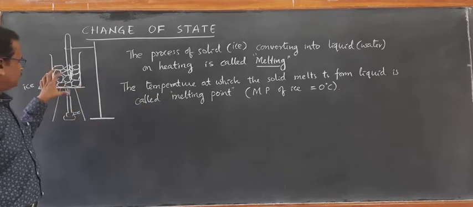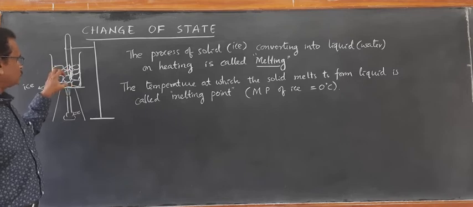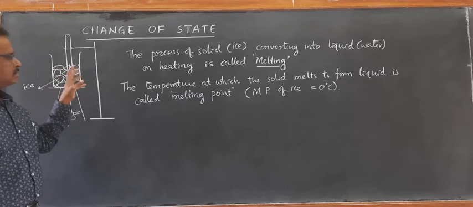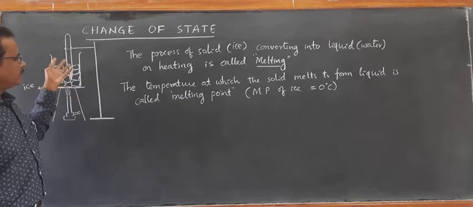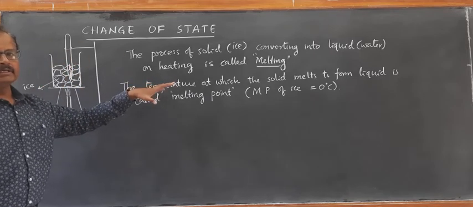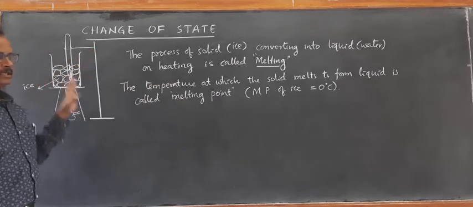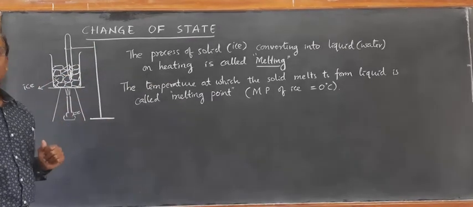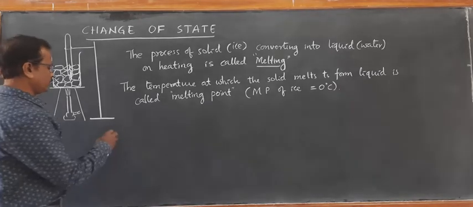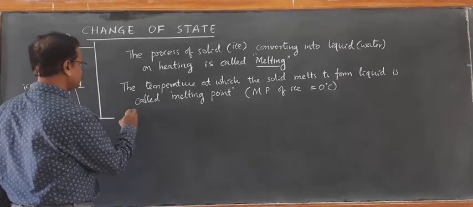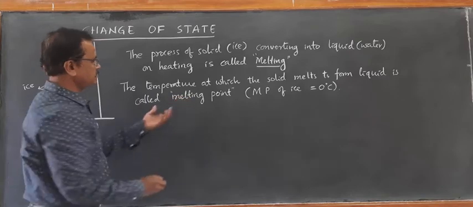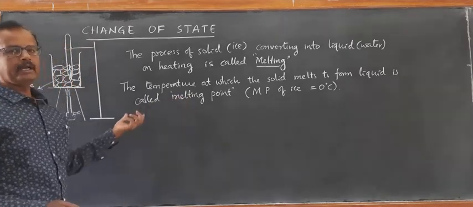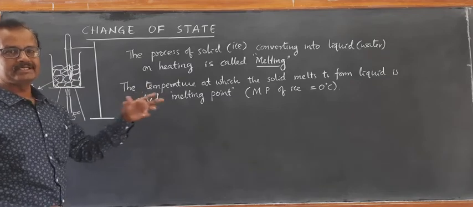The heat that is required to convert per kg mass of that solid into liquid at that melting point is called latent heat of melting. Now we'll write: the melting point is also the point at which both liquid and solid state coexist together.